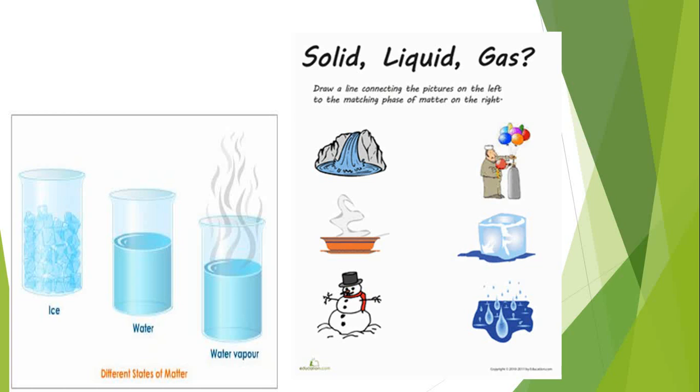Now, let's try to match these two columns together. We have here gas balloons, and we have here an ice cube. We have here water. We have here an iceman in the ice and snow. We have here a soup that has vapor going up out of it. And here we have a waterfall.